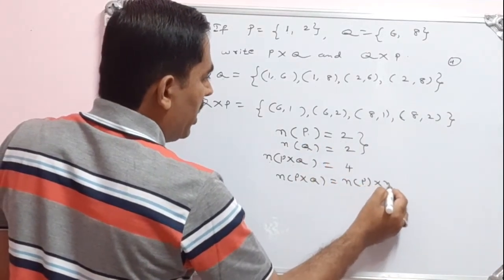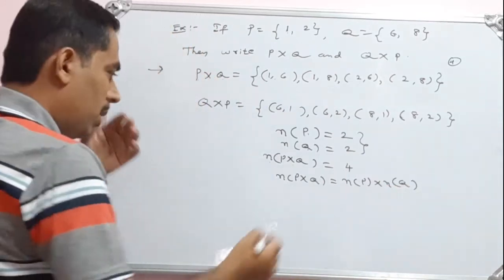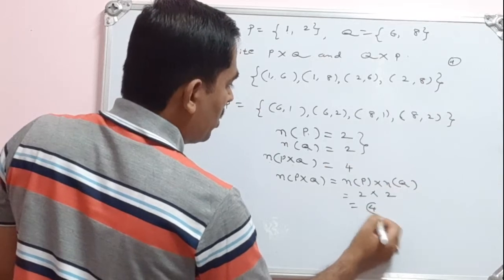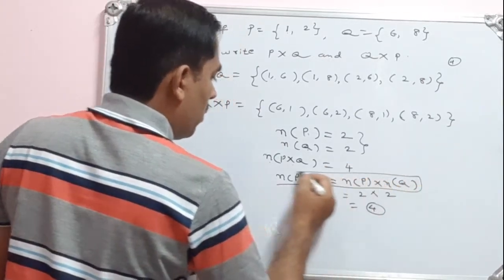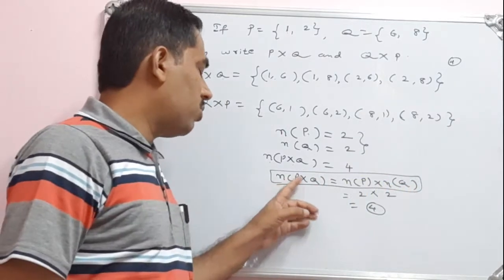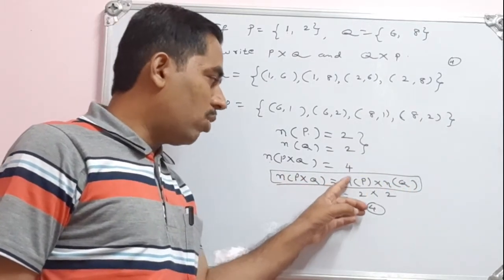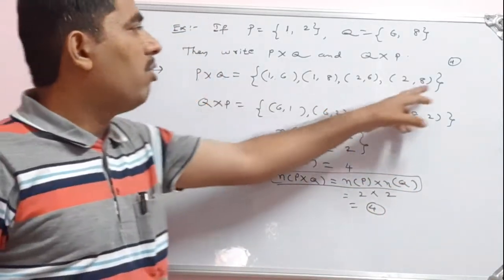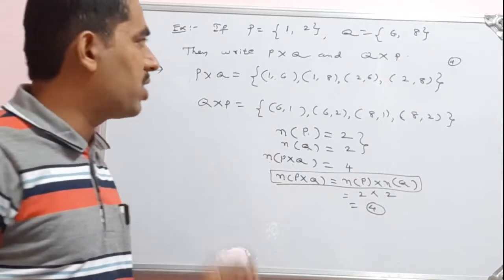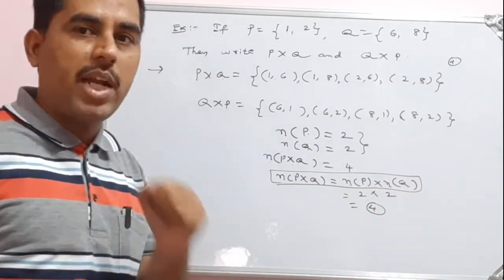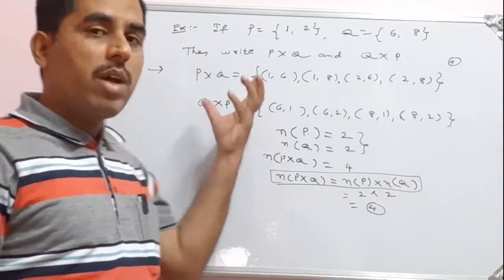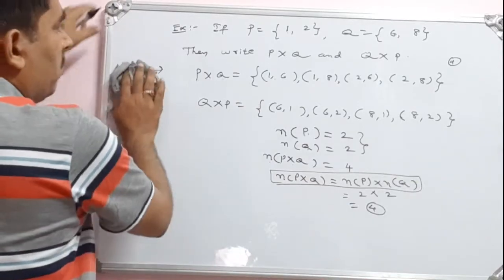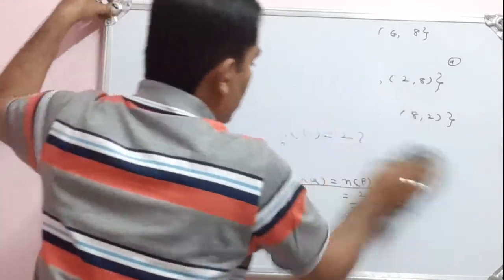That is n of P into n of Q. The number of elements in the Cartesian product should be equal to n of P into n of Q. This is also one of our important observations regarding the Cartesian product of two non-empty sets. In this way we can go through the concept of Cartesian product. Then let us consider one more example.